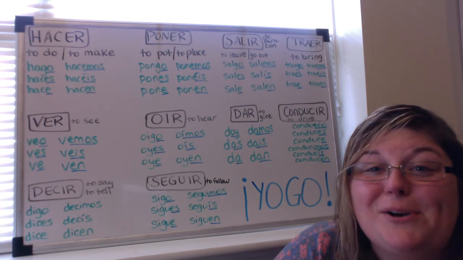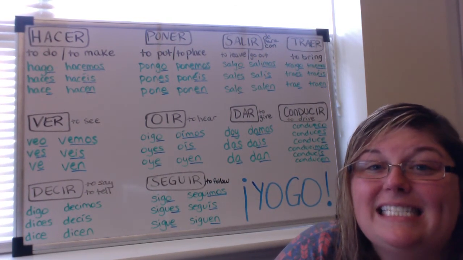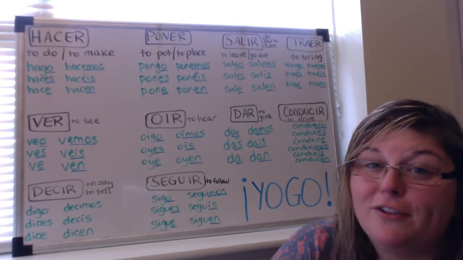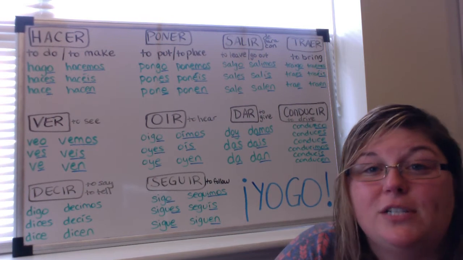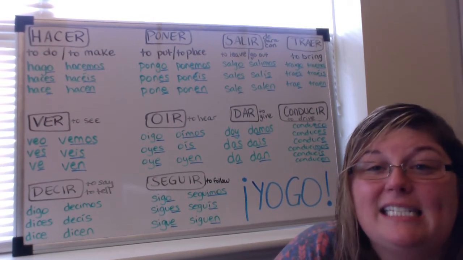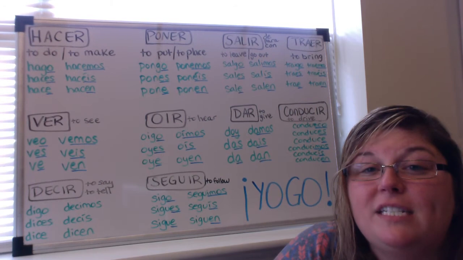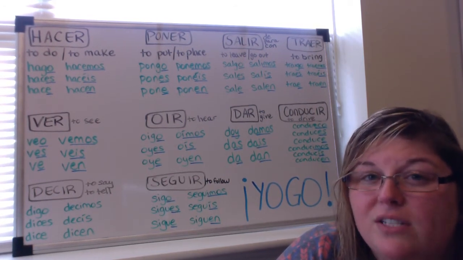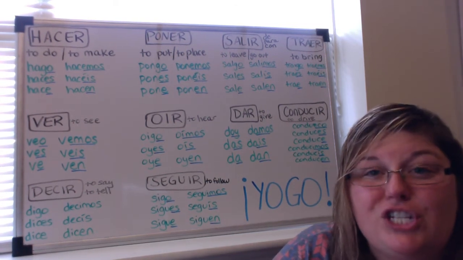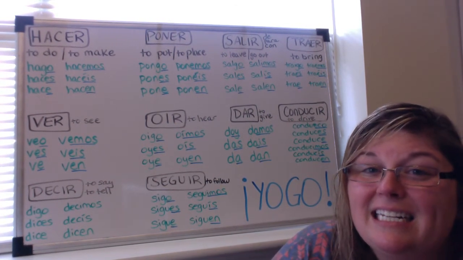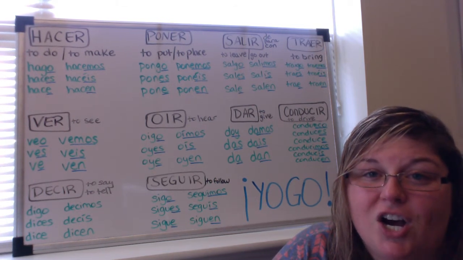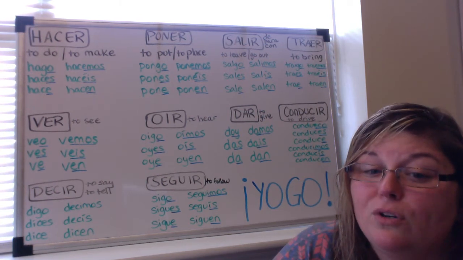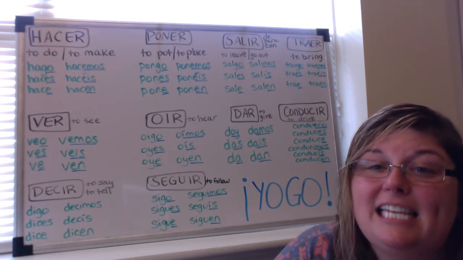All right, and our last yo-go verb that we're going to talk about today is seguir. And seguir means to follow. Now be careful on the pronunciation because a lot of times students will want to say seguir, and that's not it. It's a hard G, and oftentimes when you have a G and a U together, it's just going to be the G sound. So that U is kind of going to get absorbed into the G sound. So seguir is the verb, and the conjugations are sigo, sigues, sigue, seguimos, seguís, and siguen.